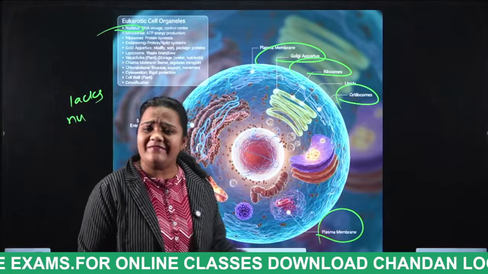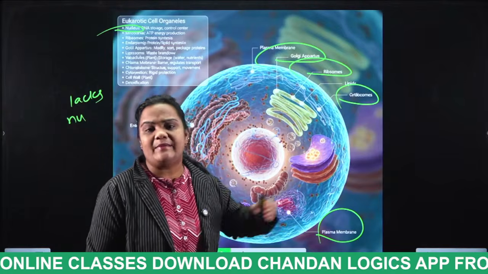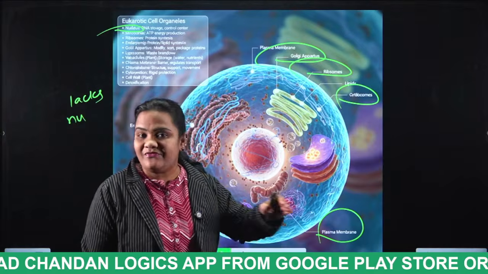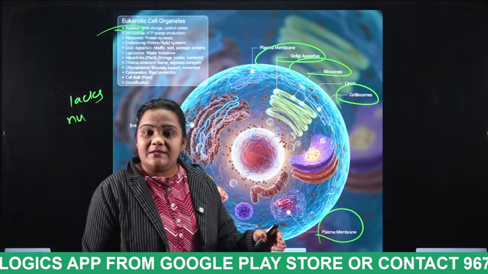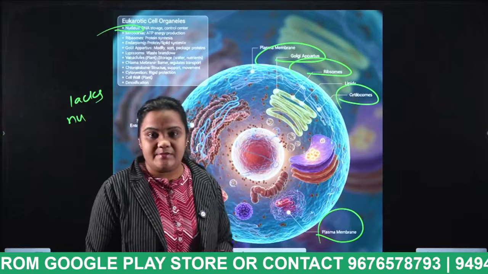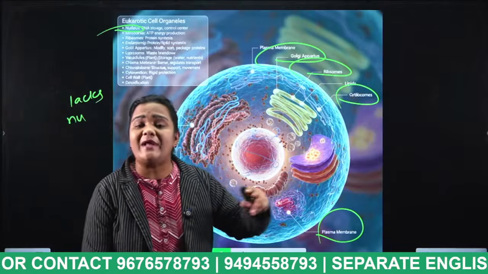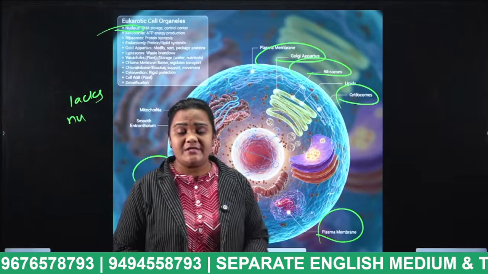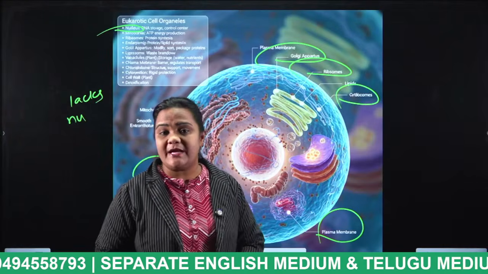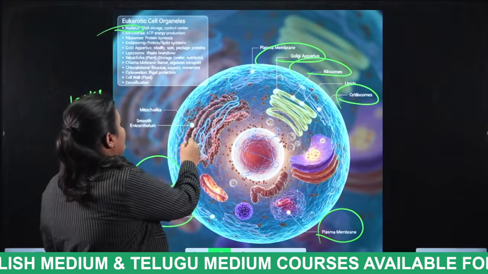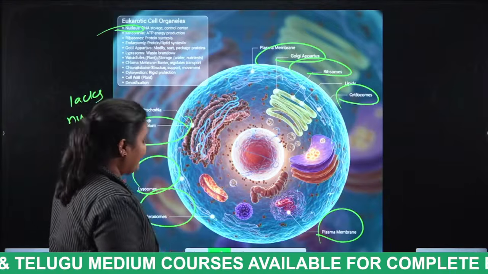And the next is ribosomes. We all know very well, we have discussed many times, ribosomes are considered as the protein factories, meaning they synthesize proteins. And the next thing is the endoplasmic reticulum. We have two types of endoplasmic reticulum, students: rough endoplasmic reticulum and smooth endoplasmic reticulum.